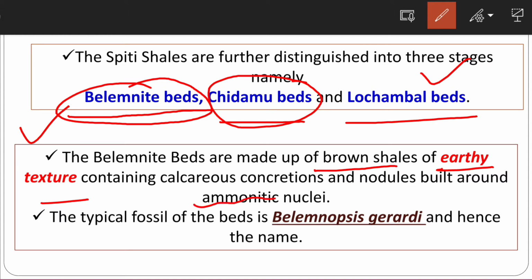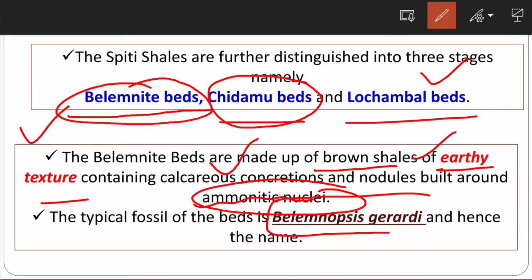Okay, so since it's an ammonoid, the ammonite nuclei have been surrounded by the calcareous concretions as well as the nodules. Same is given, you can see Belenopsis Gherardi. Okay, so this is the name of the fossil on the basis of which this bed, the belemnites beds, has been named.